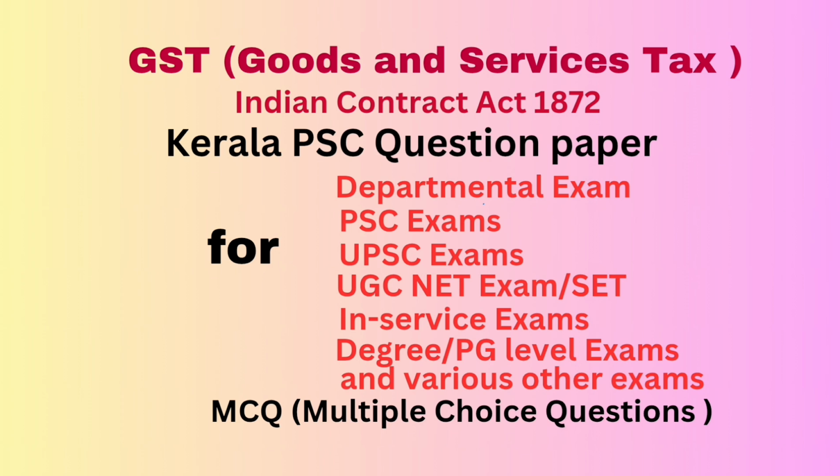Question number 78. As per Kerala GST Act, who among the following has to furnish details of outward supplies? Answer: option D, a registered person except the above 3. I repeat, question number 78. Option A, input service provider. Option B, non-resident taxable person. Option C, a person paying tax under provisions of section 10, 51 and 52. Option D, a registered person except the above 3. Correct answer option D.